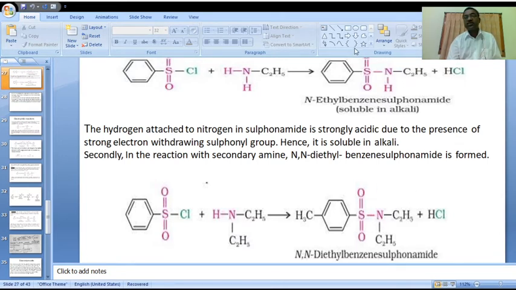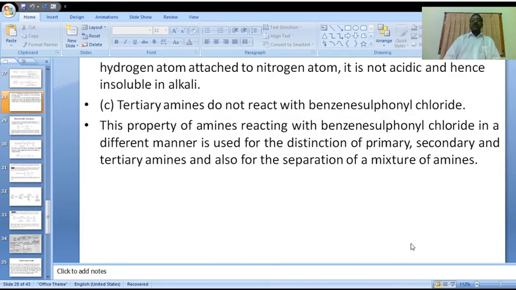When we compare with the primary product, there is a hydrogen atom because it acted as acidic in nature. Here it is not acidic, there is no hydrogen atom on this particular product.